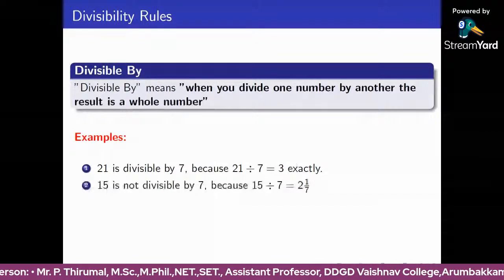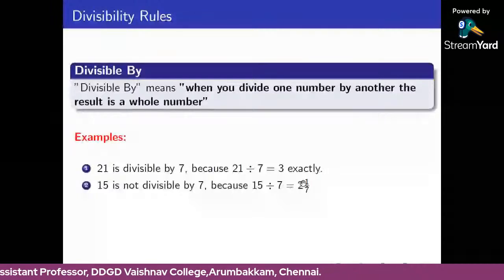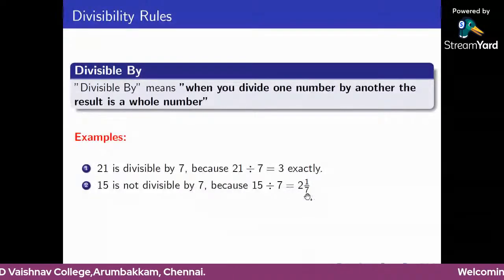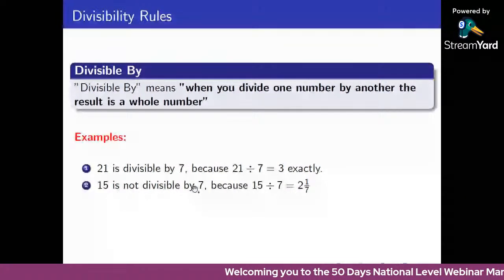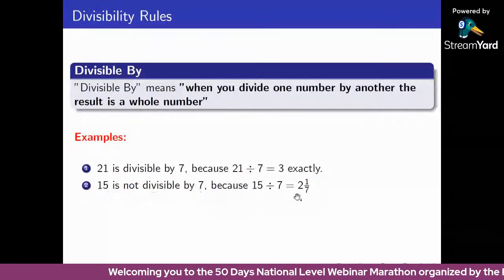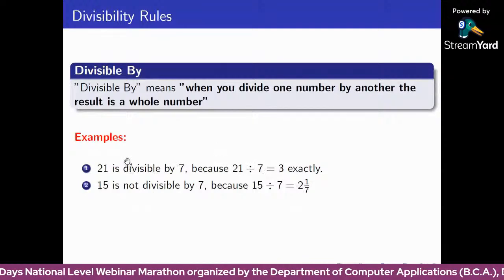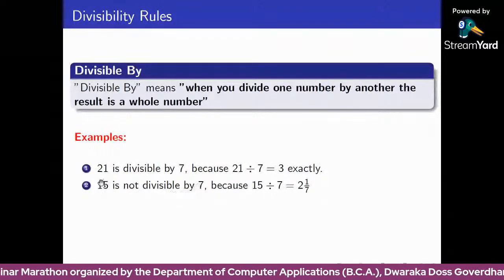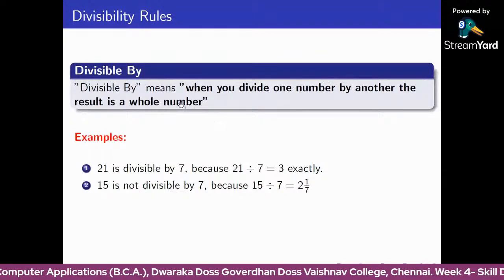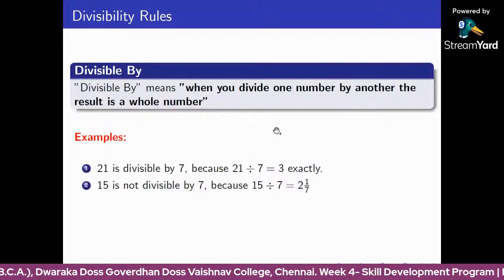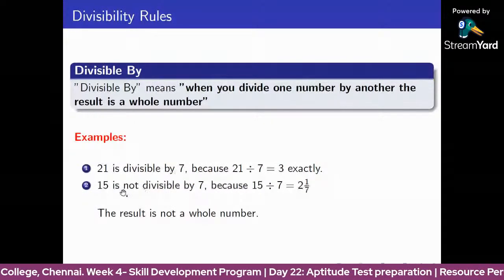Next, 15 is not divisible by 7. Since when dividing 15 by 7, we get a remainder value of 1. So the result is 2 and 1 by 7, a mixed fraction. So here the remainder is 1, and we can say 15 is not divisible by 7. We can divide 15 by 7, but the answer is a mixed fraction, so we cannot say 15 is divisible by 7. A number is divisible by 7 means the remainder is 0, or the result is a whole number. Here the result is not a whole number, so 15 is not divisible by 7.